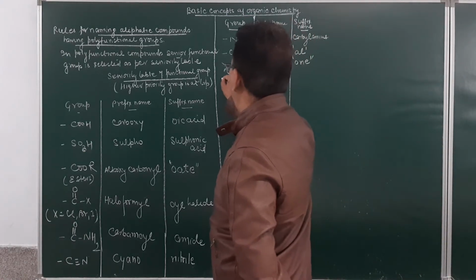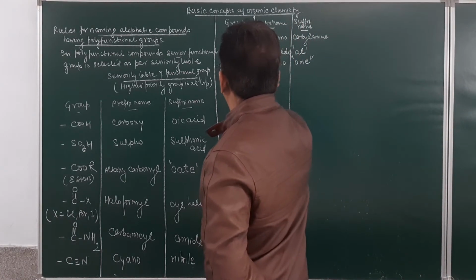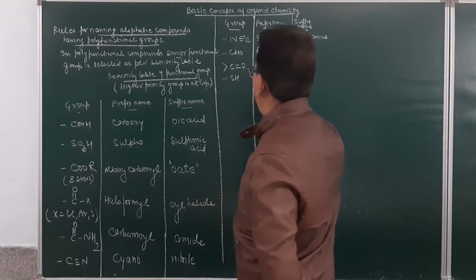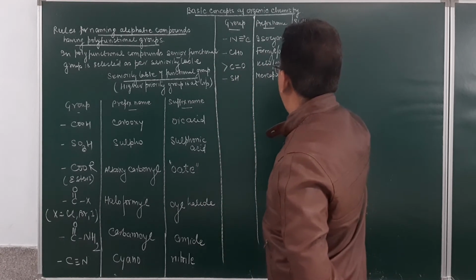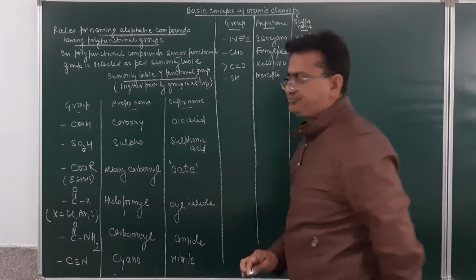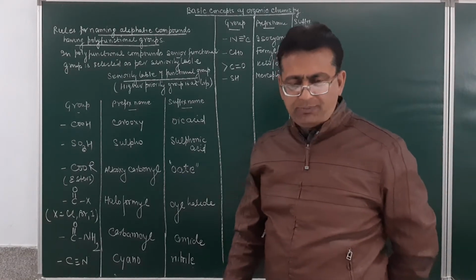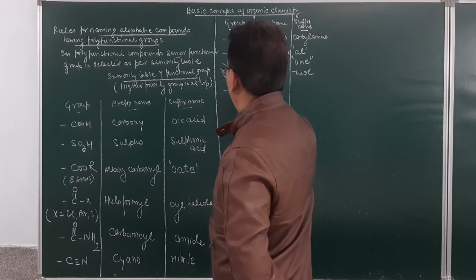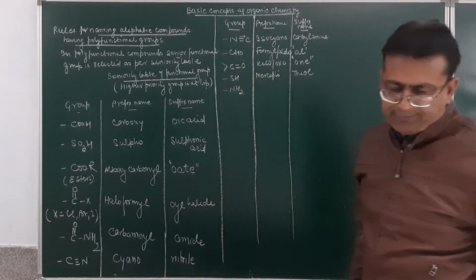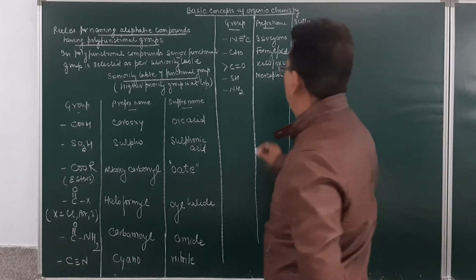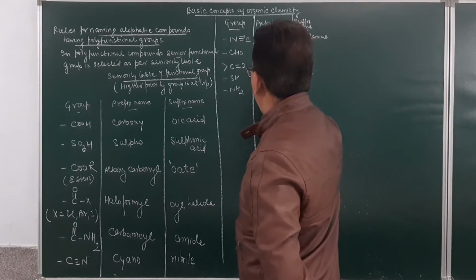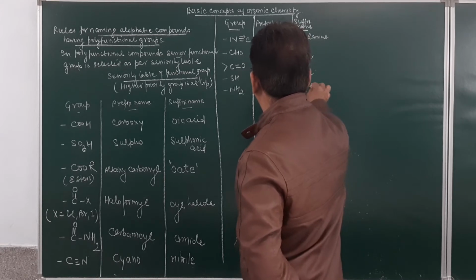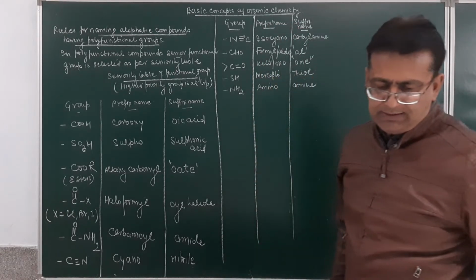Then the next group over here will be SH. The prefix name of this will be mercapto, and the suffix name will be thiol. Then we have got the group NH2. The prefix name will be amino, and the suffix name of this will be given as amine.